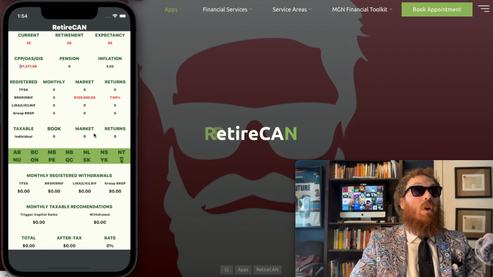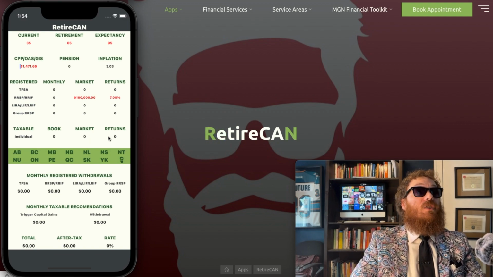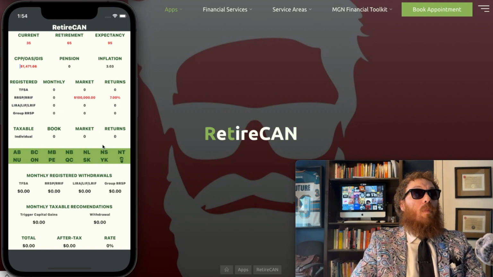Basically, you just got to pay more tax. It's better to just trigger it little by little. Now, basically what I'm offering you here, the most important thing is the after-tax number. This is basically your monthly budget in retirement. And taxes are different in every province, so make sure to click the province that you live in currently, that you pay taxes in. And this is kind of the secret sauce.